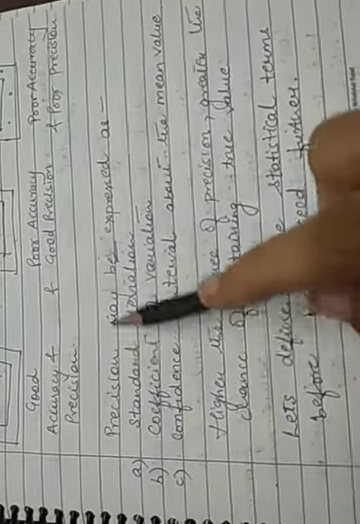So we have to see what type of data we are going to deal with, and obviously we should try to get more precise data because it guarantees more closeness to the true value. Now let's see how this precision can be expressed. Precision can be expressed in terms of standard deviation, coefficient of variance or variation, and confidence interval about the mean value.